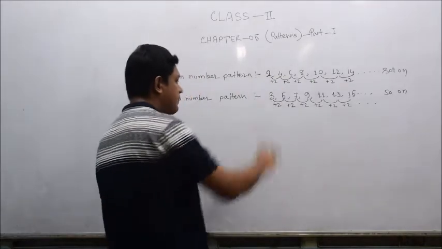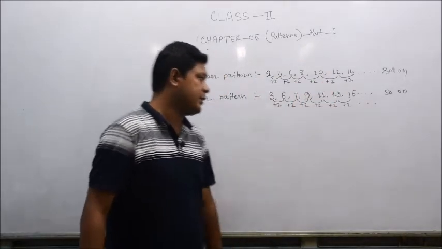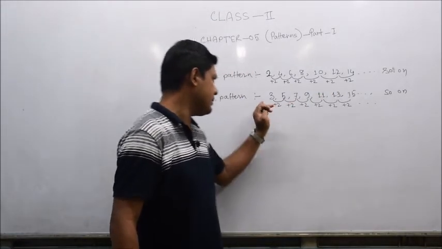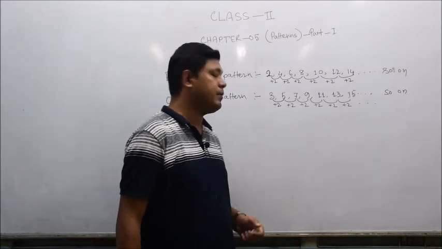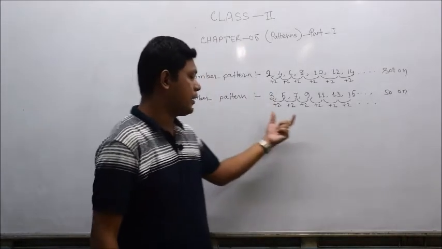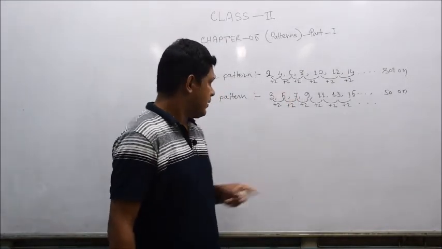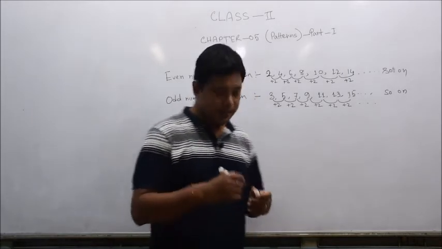Here we have seen both the even and odd patterns, plus 2, this way it is going. So the number being added is the same each time: 3 plus 2, 5 plus 2, 7 plus 2, all are the same. They are following a specific rule, or a specific pattern.